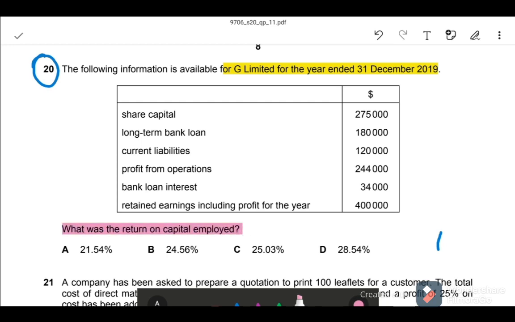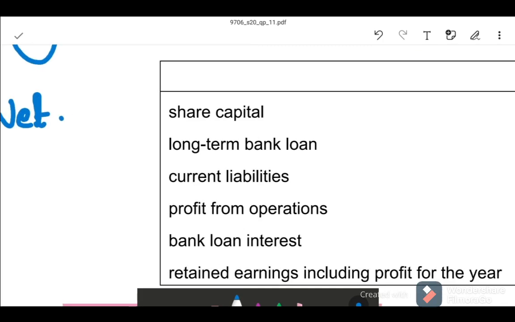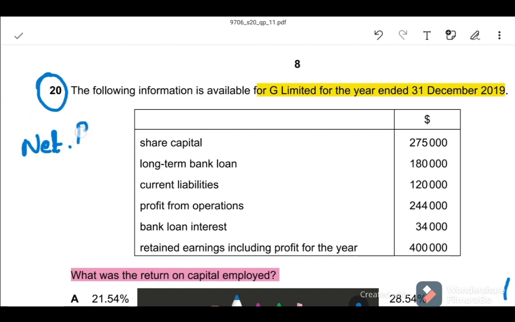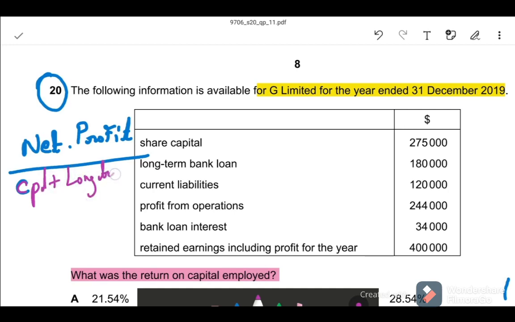Return on capital employed is equal to net profit or profit from operation divided by capital plus long term liabilities. Here net profit is equal to profit from operation.